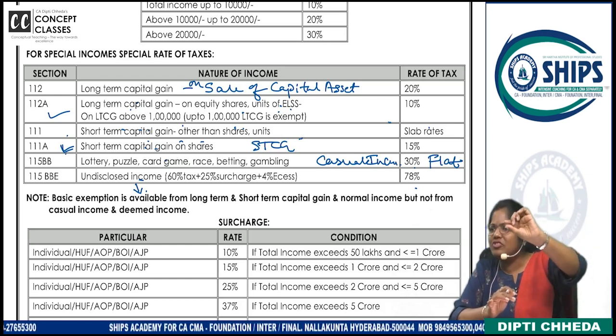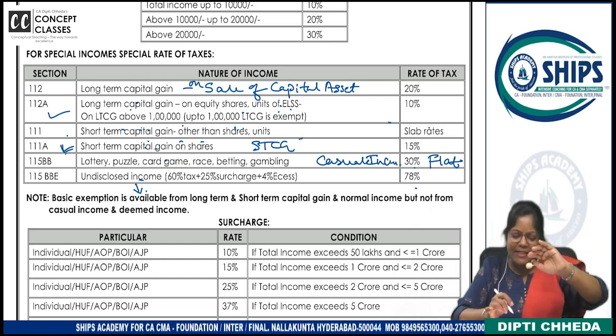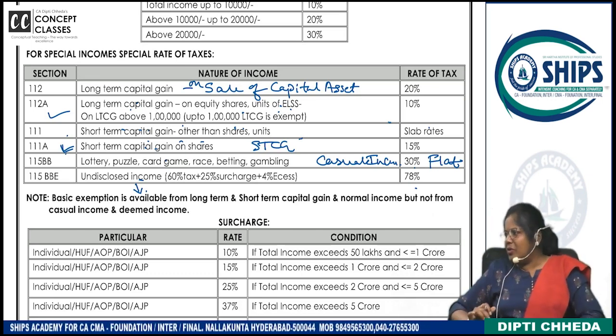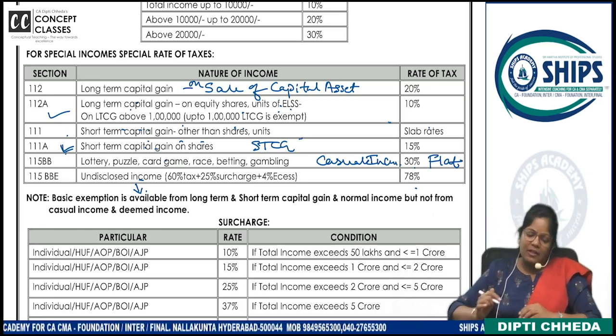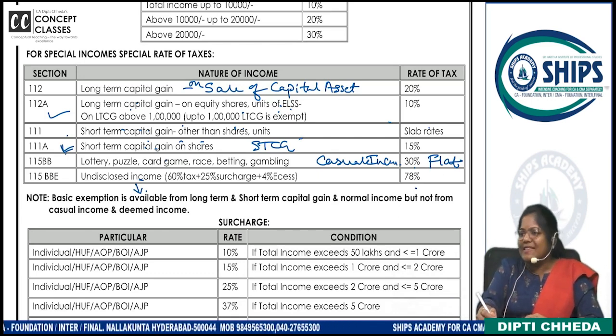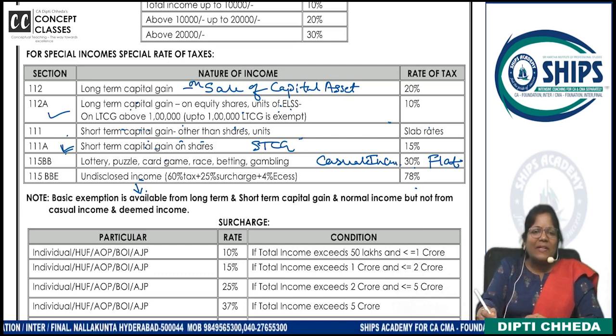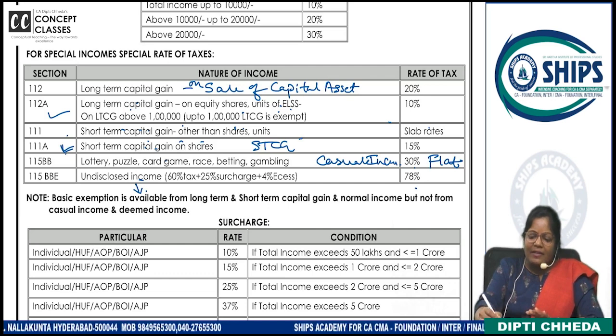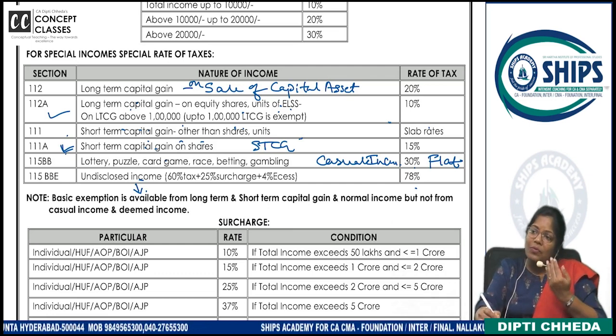Short-term capital gain on shares. When I'm saying shares, these are all listed shares. You know what is listed? They are traded on the stock exchange. So these listed shares, if it is short-term capital gain, what is the rate? 15%. On long-term capital gain, what is the rate? 10%, that too above 1 lakh.